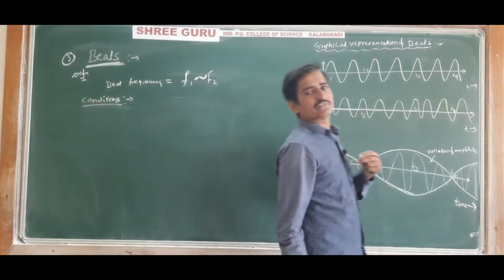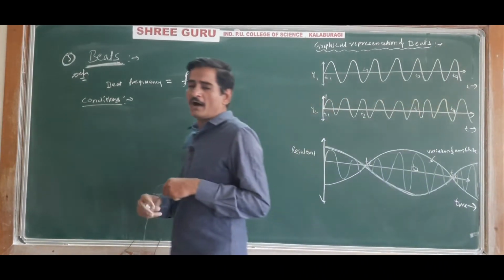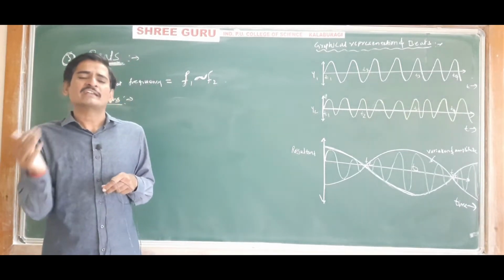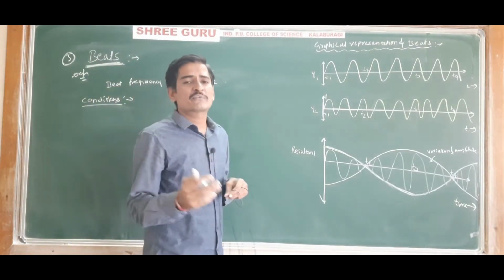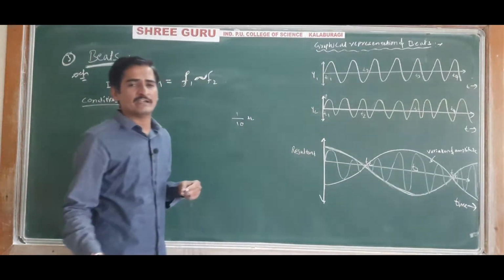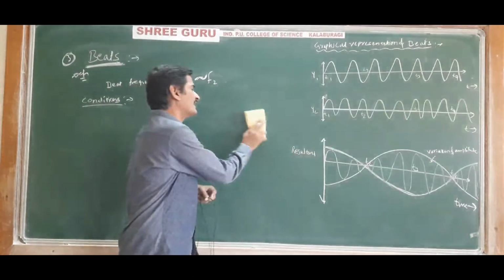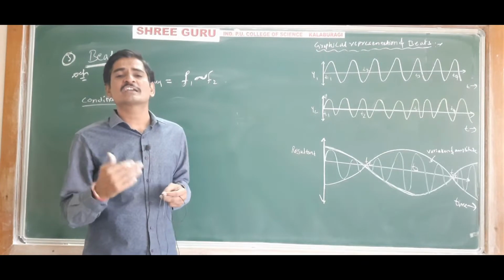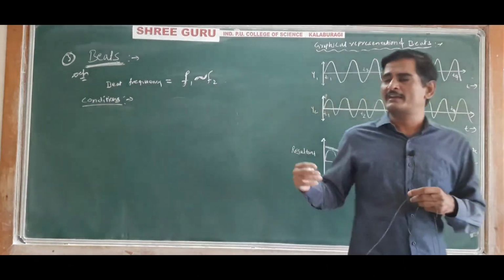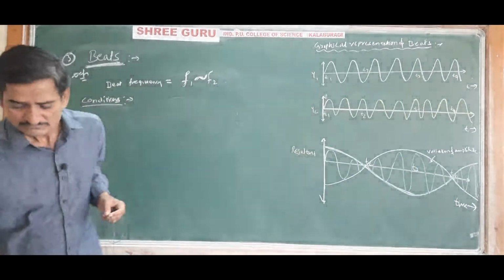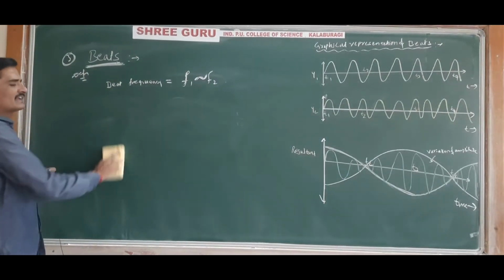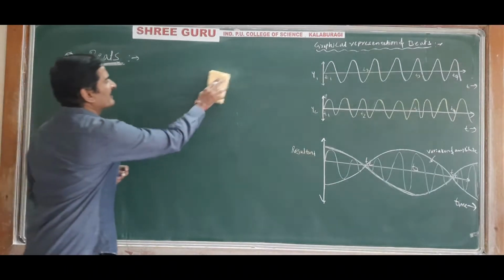Because of persistence of hearing, our ear can differentiate two sound intensities only if the time difference is more than 1/10th of a second. If it is less than that, we will not be able to distinguish them as two different sounds; we will hear them as one sound. That's why the difference in frequency must not be more than 10 hertz. Understood? So now next, graphical representation.